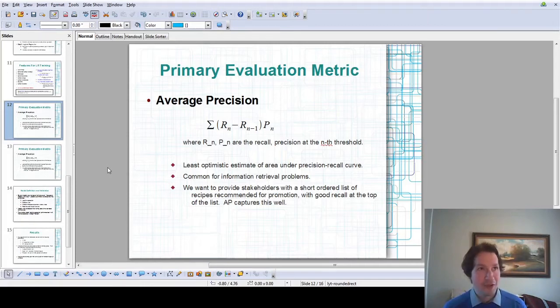So you think about trying to evaluate a search engine, where a search engine is given a query and it wants to return relevant results. But the first couple results are the most important ones. You want to know, are you getting good results at the top level? And then as you go further down the list, if you get fewer and fewer good results, that's not so important. It's kind of a top-heavy measurement of precision.